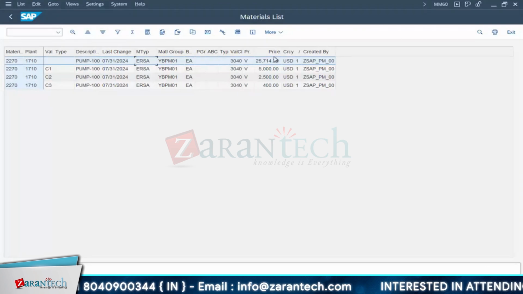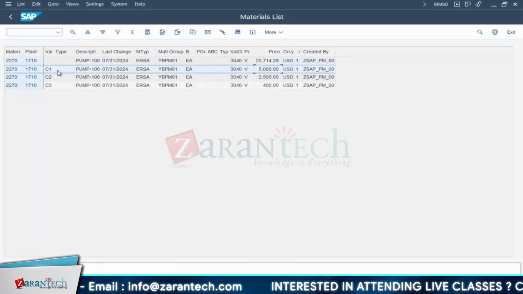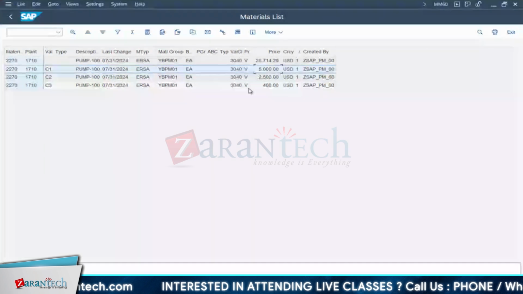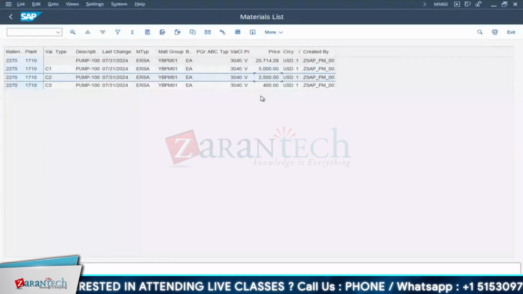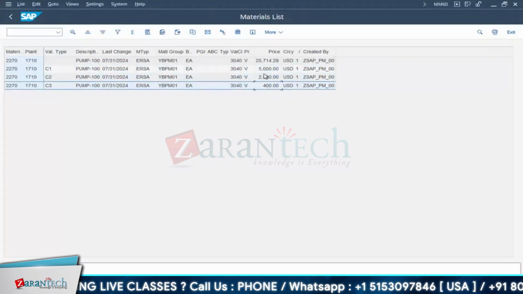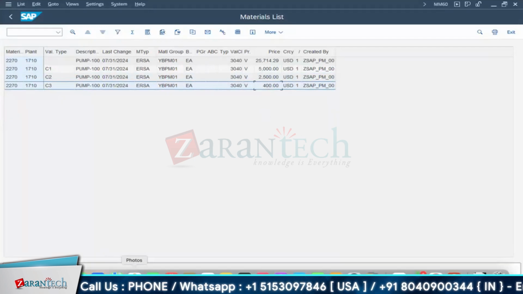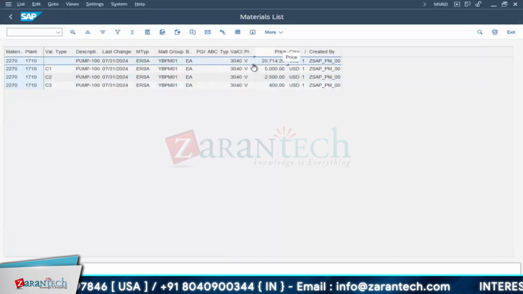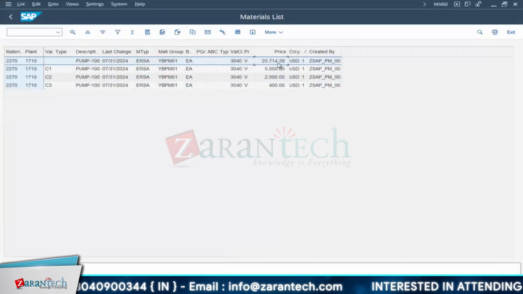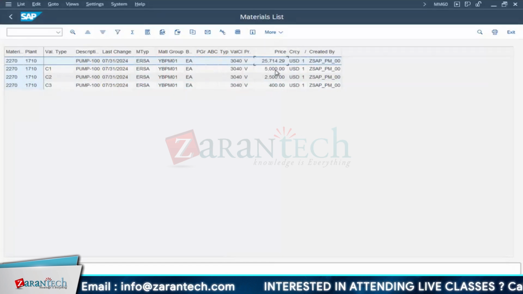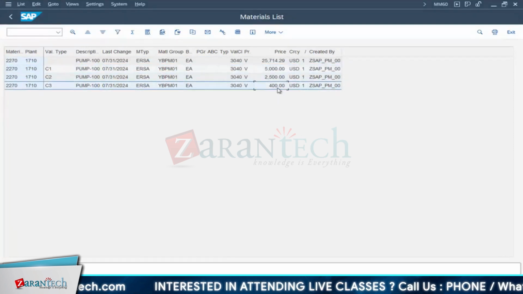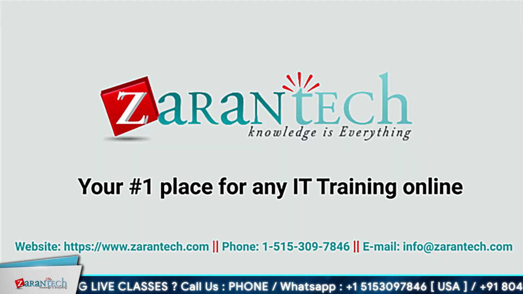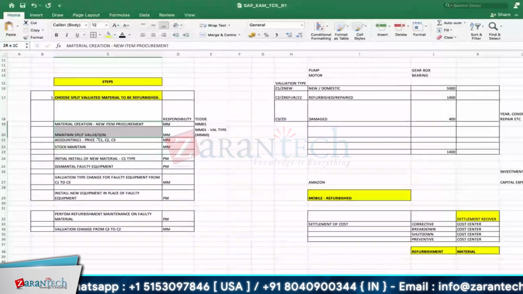Next, go for this price. What we maintained: C1 is 5,000, C2 is 2,500, and C3 is 400. Got it? C1, C2, C3. So why is the first row 2571? We have taken a reference, right? Material 2260 of that particular thing got copied. But here we have given our own separate prices. We can change the price also. I will show you how we can change the price once it is created. Then again, I will go back. What is our next step? So this much is done.